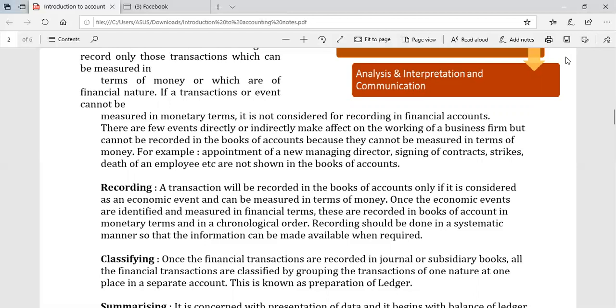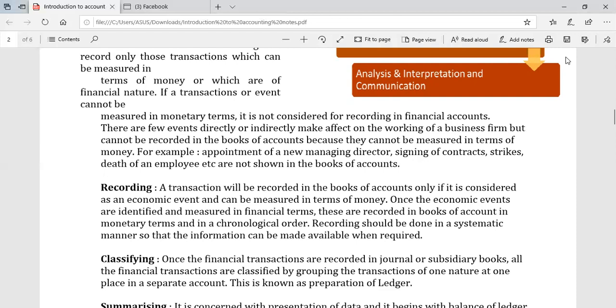So these are not recorded in the books of account. Only those transactions which can be quantified in terms of money would be recorded, just like purchase of goods, sale of goods, payment of salary to the employee, payment of rent to the landlord. This kind of transaction will be recorded, and those which are not measurable in terms of money are not to be recorded.